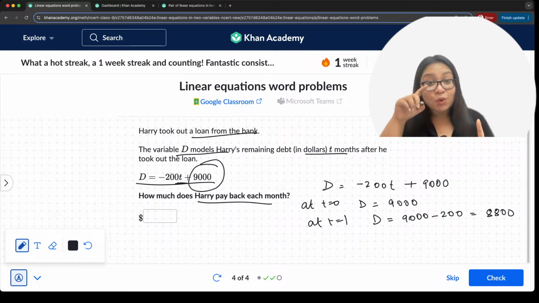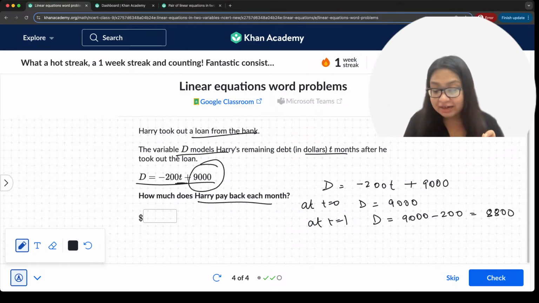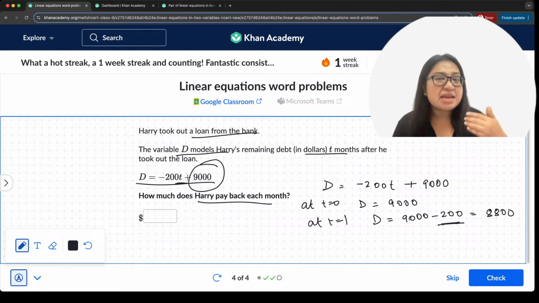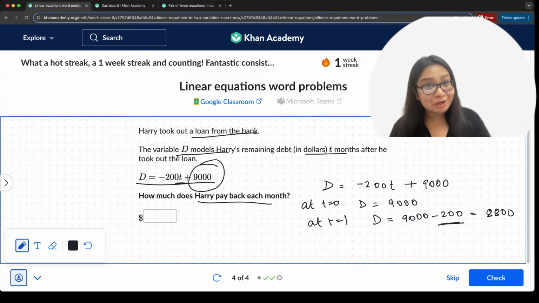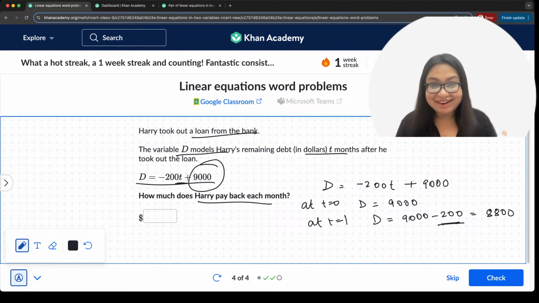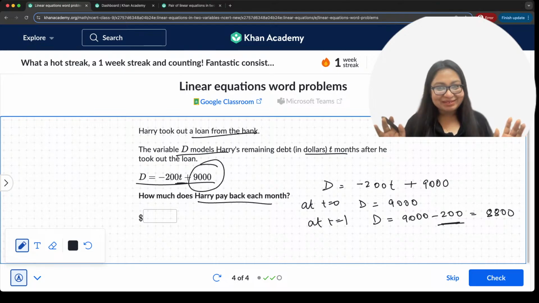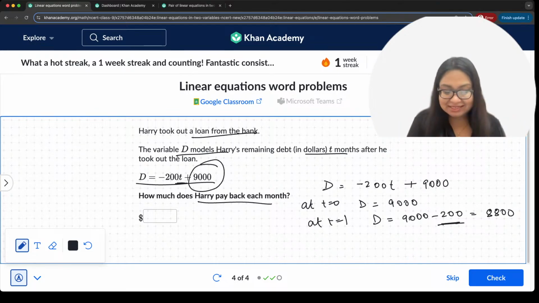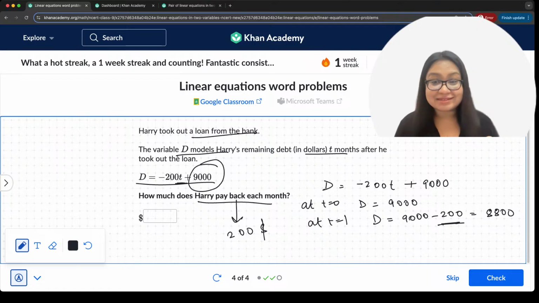8,800. So, how much did it reduce by? It reduced by 200. Why? Because he paid it back. That's it. So, what's the answer? 200, right? Very simple. So, the answer is he is paying back $200, right?